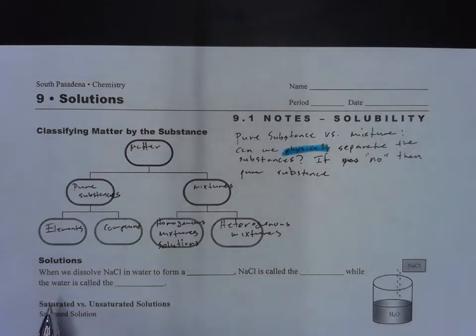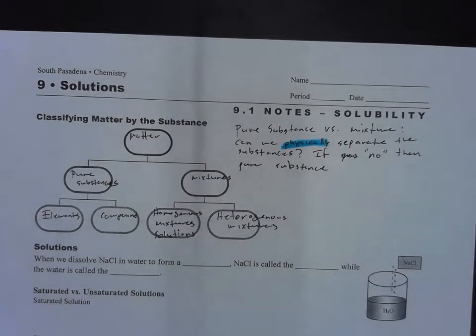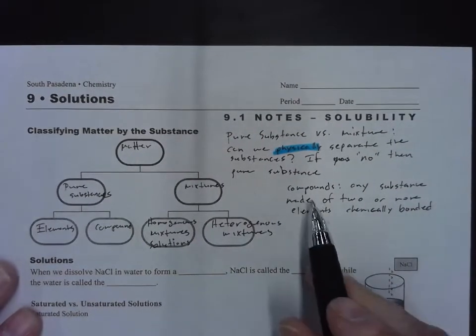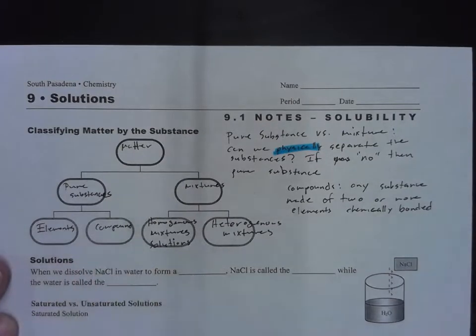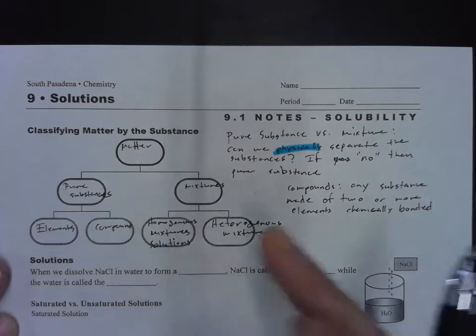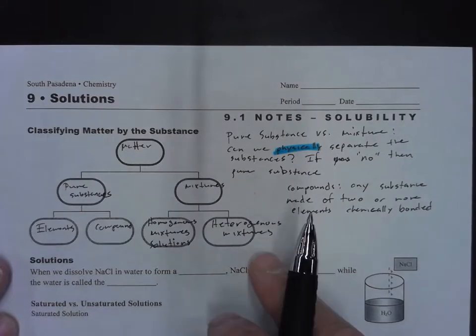Let me go ahead and define elements versus compounds right now. A compound is any substance made of two or more elements that are chemically bonded. And then we discussed mixtures. Examples of homogeneous mixtures are solutions. Heterogeneous mixtures, like I said, are anything like sand, dirt, gravel, anything that's not uniform throughout.